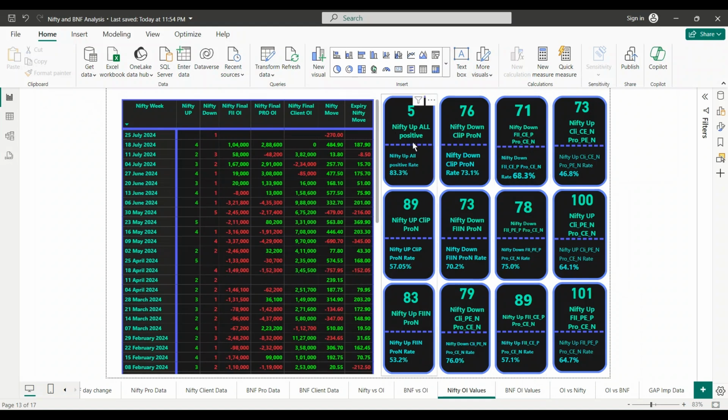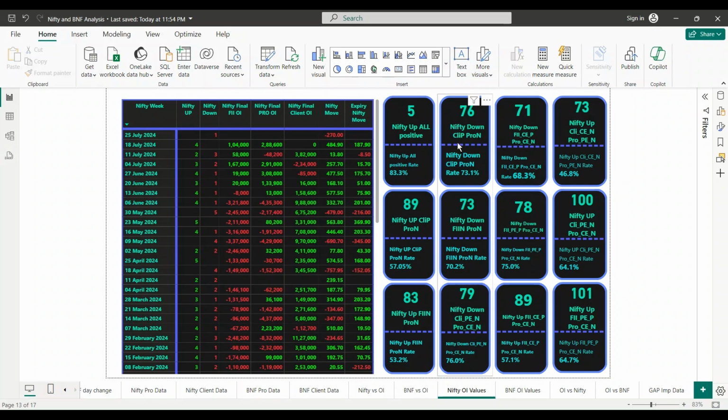So whenever all the data is up, when the pros are positive, clients are positive, FI is positive, Nifty is up 5 times, and the probability is 83%. Whenever all five go positive. Okay, this is that data I have mentioned.